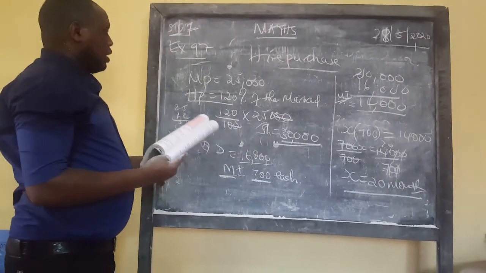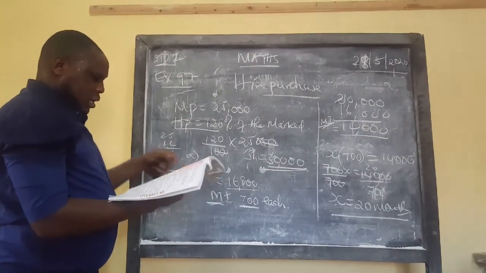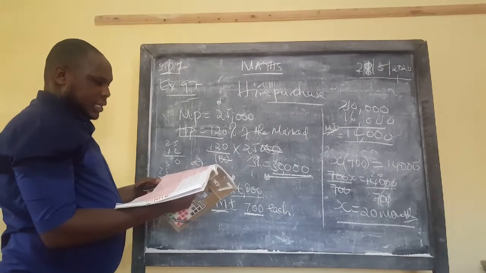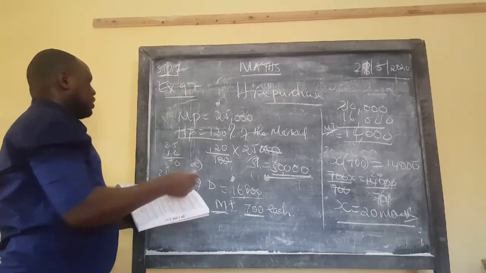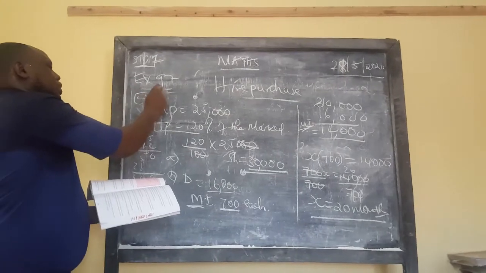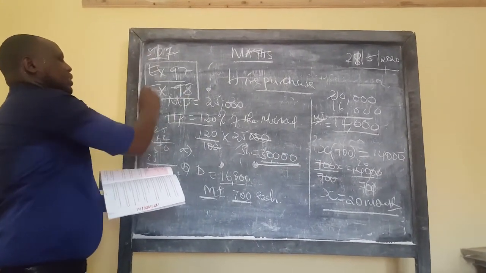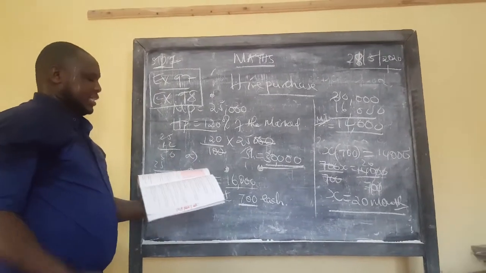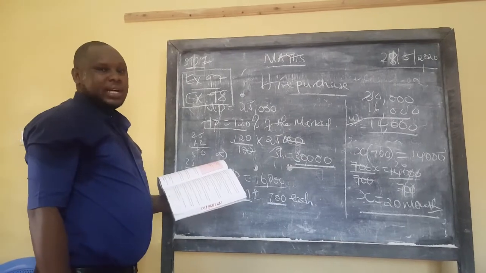So that is how, learner, you can calculate questions on hire purchase. With all that, I want you to attempt exercise 98 also. So you practice those two exercises, exercise 97 and 98. Follow the formula and you'll be able to get the answers correct.